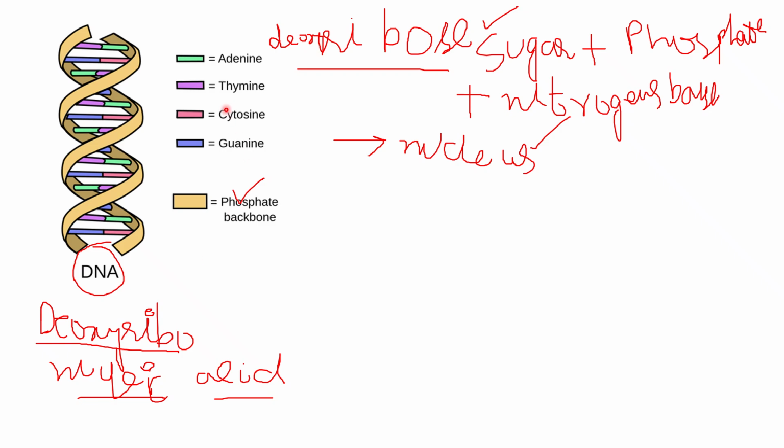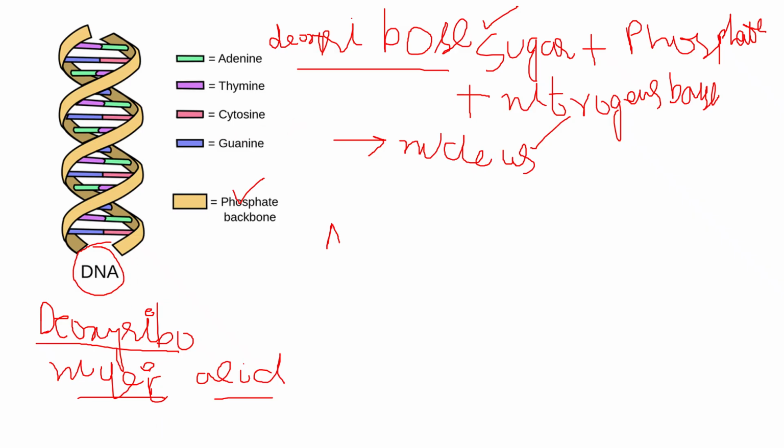So these are the four types of bases shown in the figure which are present in the DNA molecule. These bases are adenine, thymine, cytosine, and guanine. ATCG, you can memorize this. Adenine, thymine, cytosine, and guanine. So how are they arranged?